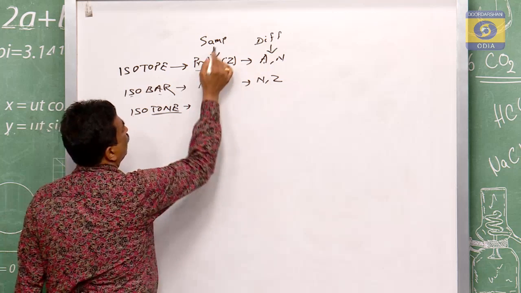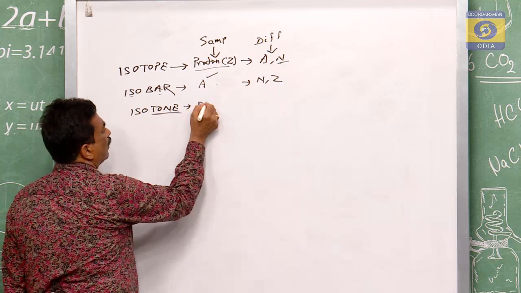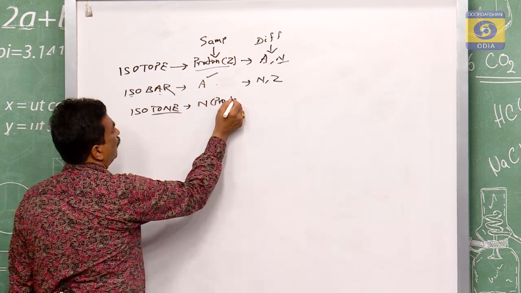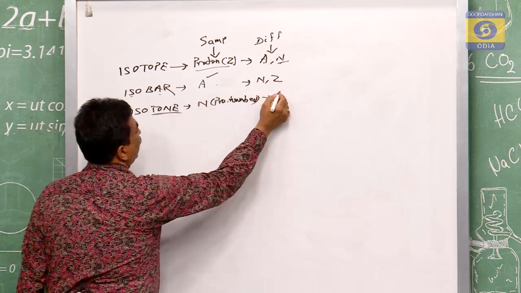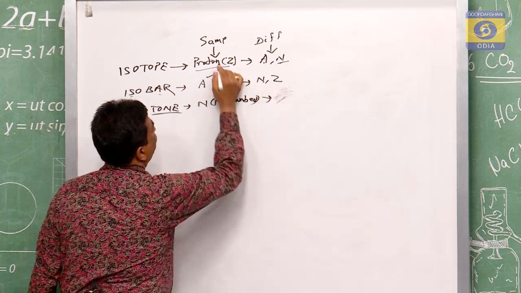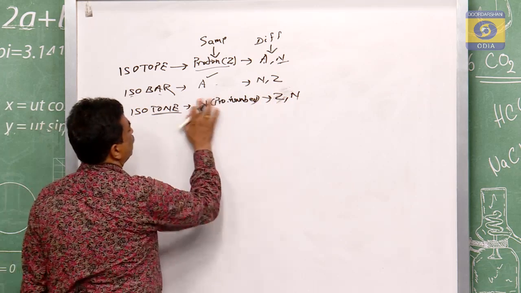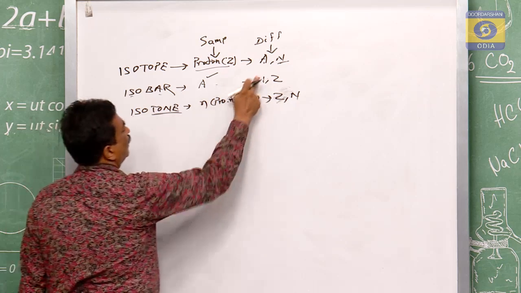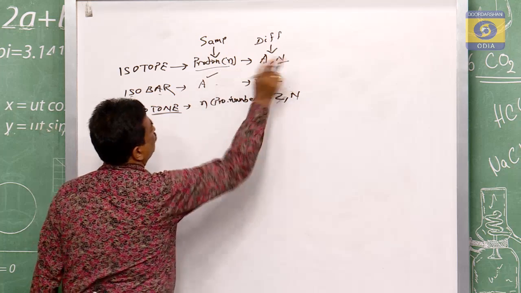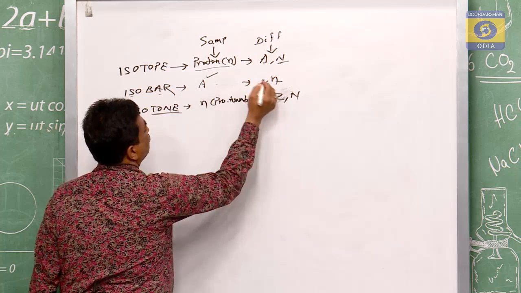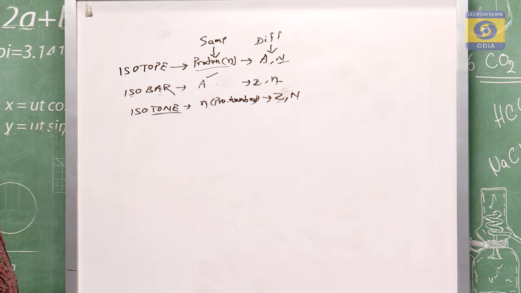So with A and Z varying, what remains is N, the neutron number, which is the same, and the others are different, that is A and Z. This is the proton number, this is the neutron number we have taken as small n. So these things we took in the last class.